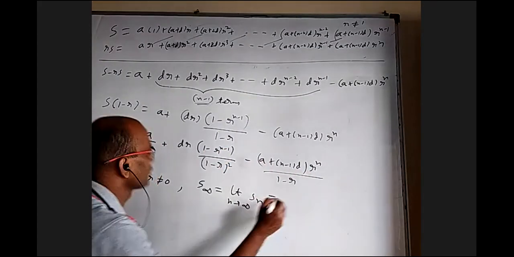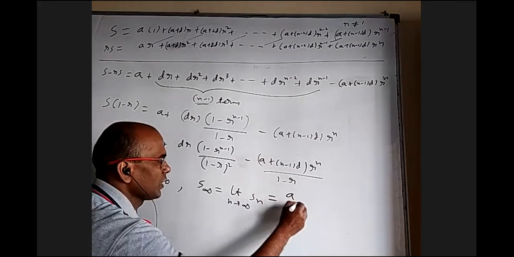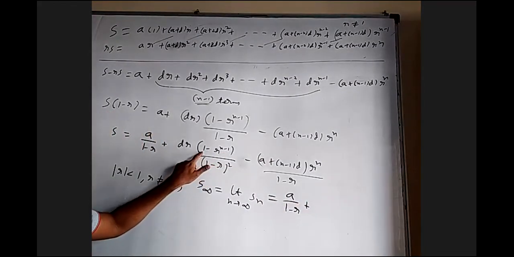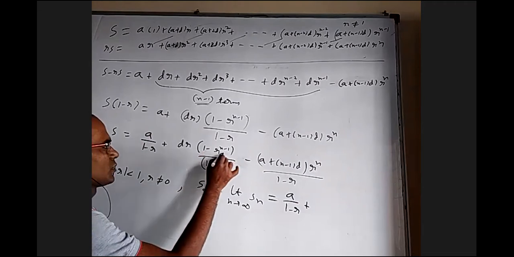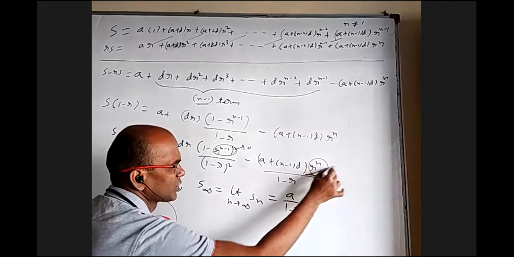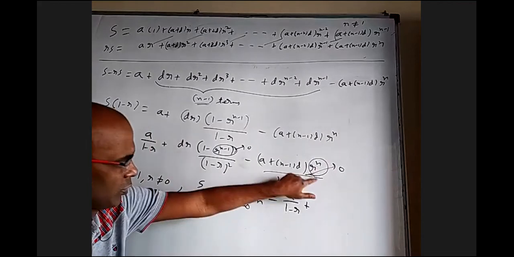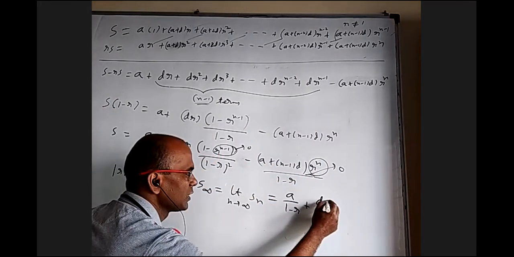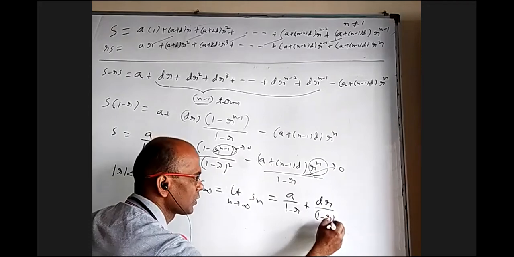So what will be left is a by 1 minus r plus this part, which is 0. Here this is left, so we will be left with dr by (1 minus r) whole square.